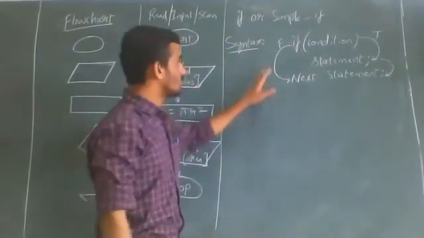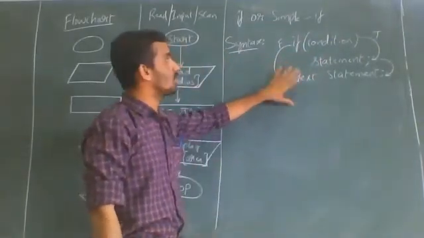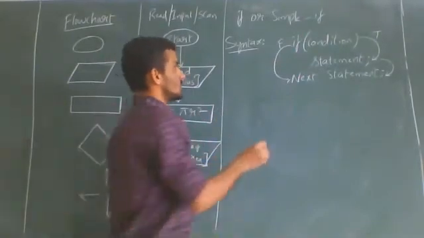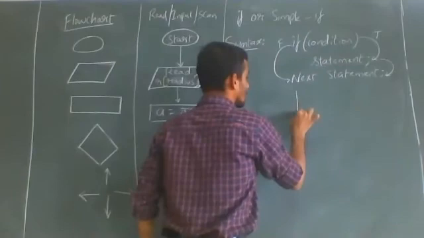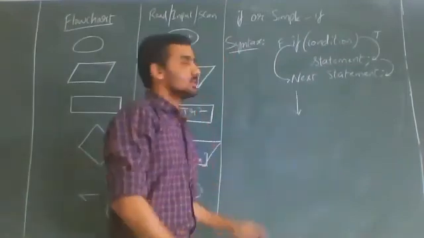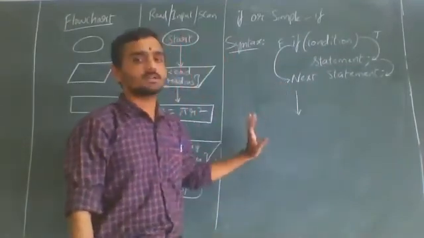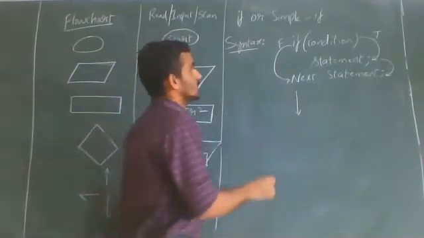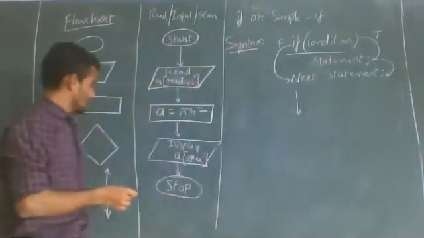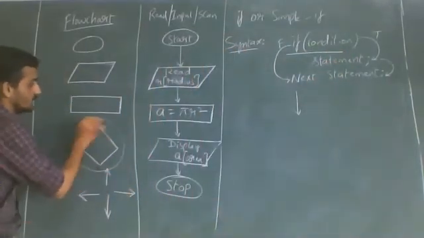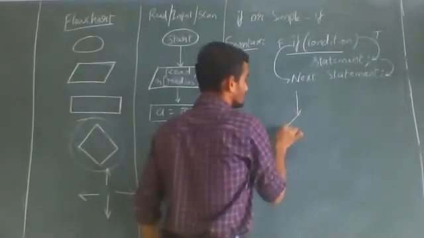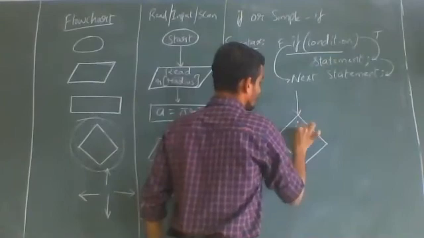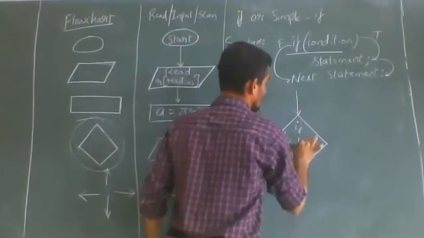Now for this, we need to write the general form of flowchart. General form I'm telling, not the example. The general form of flowchart is, look here. Arrow mark indicates program control. For this, you need not write start and stop; you can avoid them. Just write arrow mark. For condition, you see the symbol. For conditions, we use this symbol, so this symbol I have to mention. If condition.